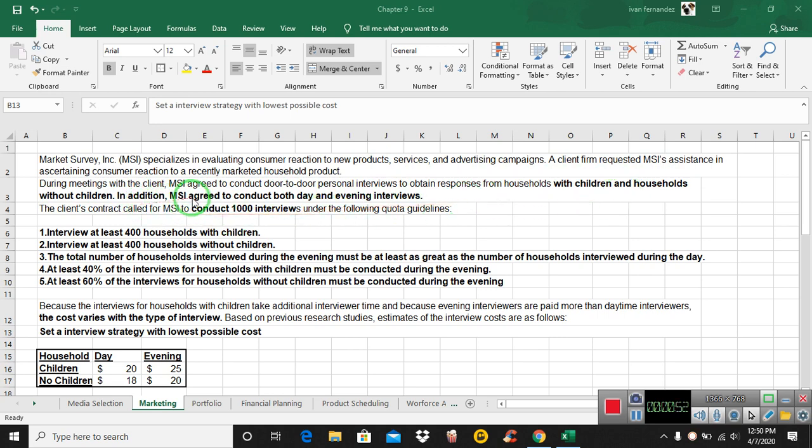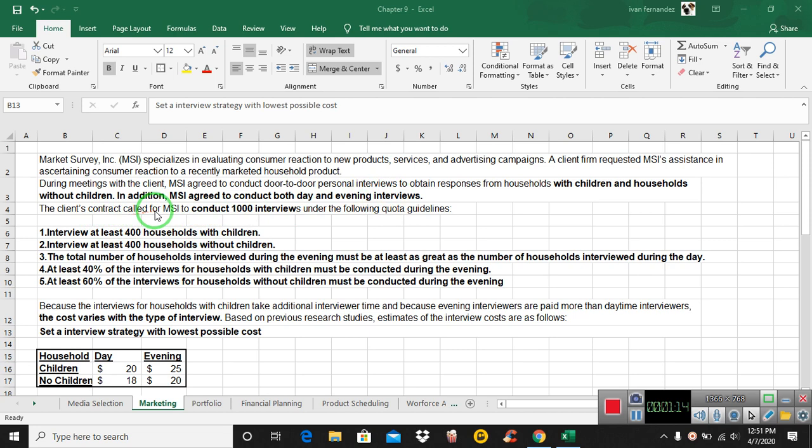In addition, MSI agreed to conduct both day and evening interviews. So we have with children, without children, evening and day. So we have with children, day; with children, evening; without children, day; without children, evening. I already have 4 unknowns there.